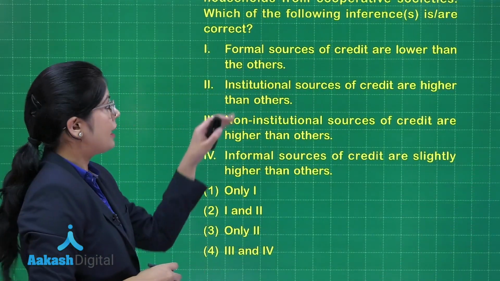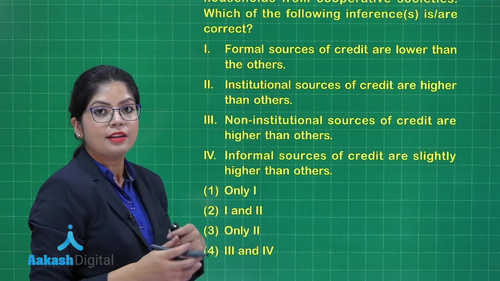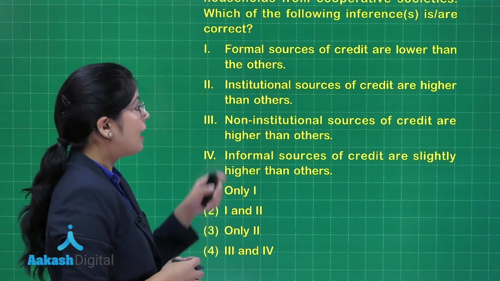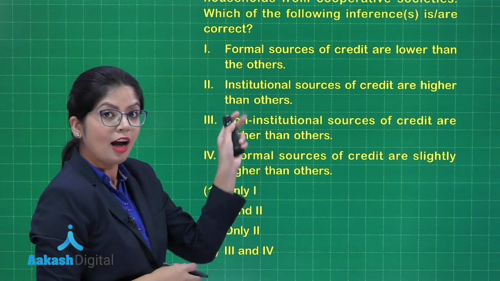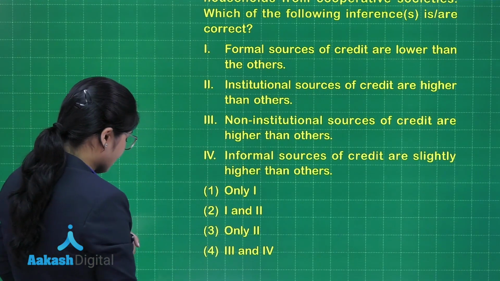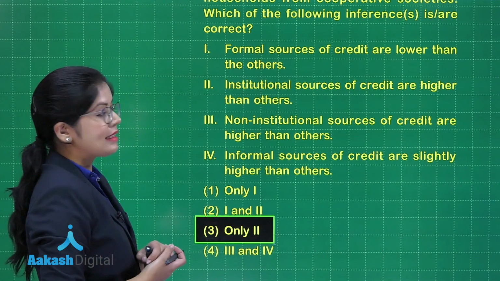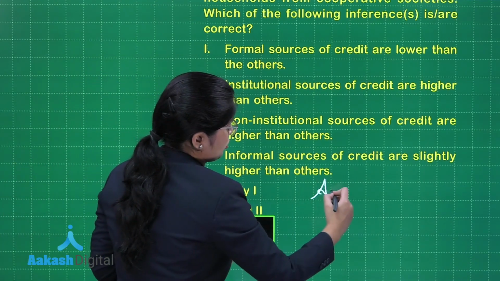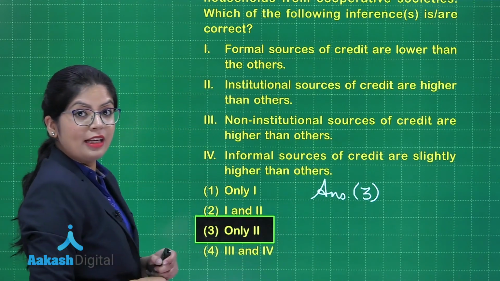Now when I look at the inferences carefully, I can easily notice that the given set of inferences are talking about institutional sources of credit and non-institutional. The institutional sources of credit were 55 compared to the non-institutional sources, which were 45, and thus statement 2, which says institutional sources of credit are higher, becomes the correct statement. And which option states that? Clearly we can see that option 3 states that only statement 2 is right, and thus the answer to my question should be option 3. Let's move on to the next question.